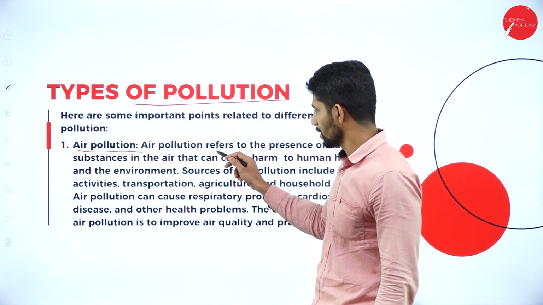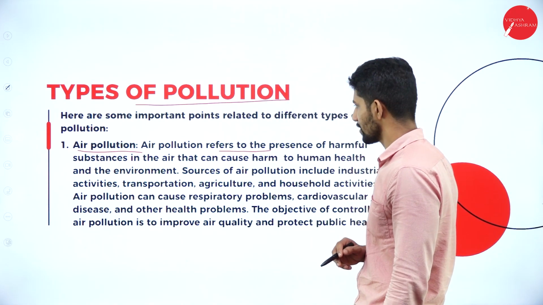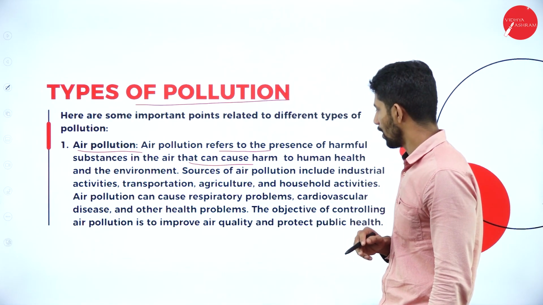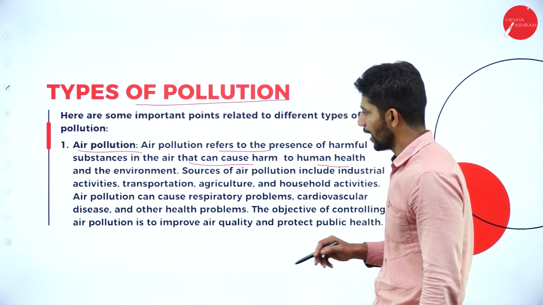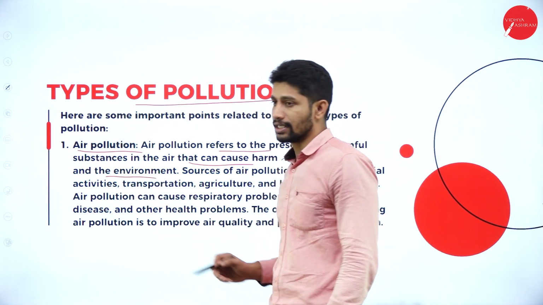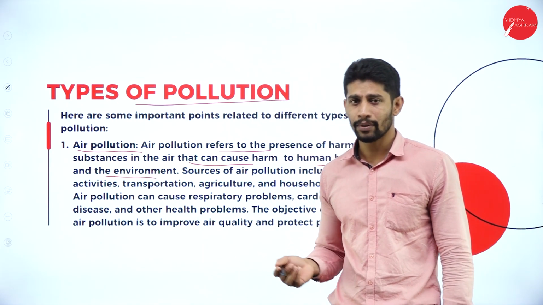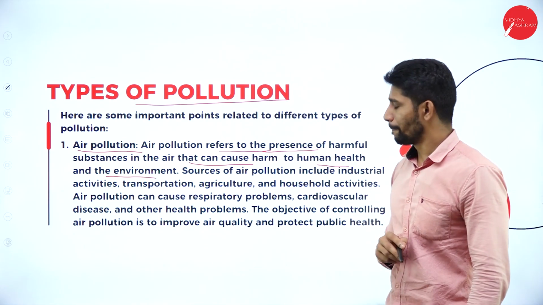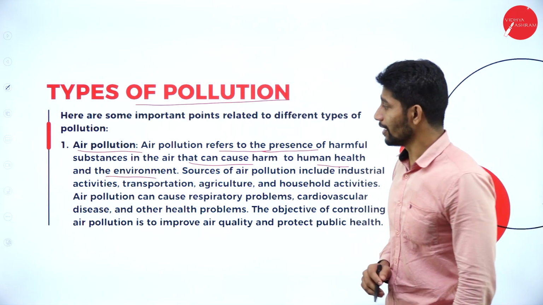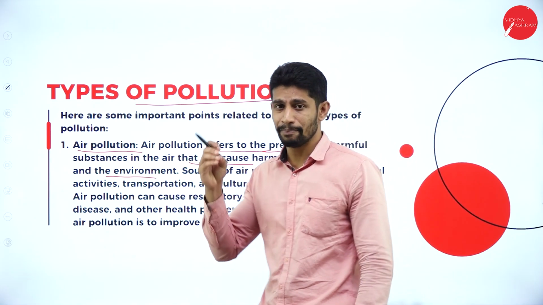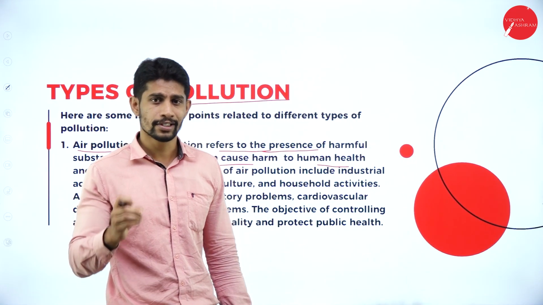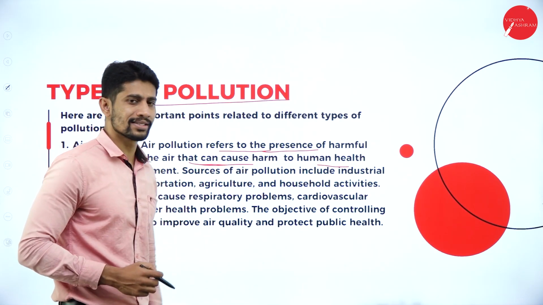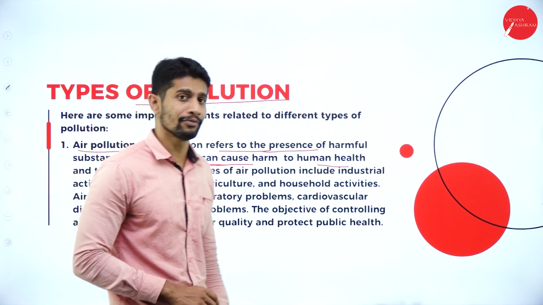Air pollution refers to the presence of harmful substances in the air that can cause harm to human health and the environment. Air pollution is nothing but the presence of harmful substances in the air which causes harm to human health and environment.